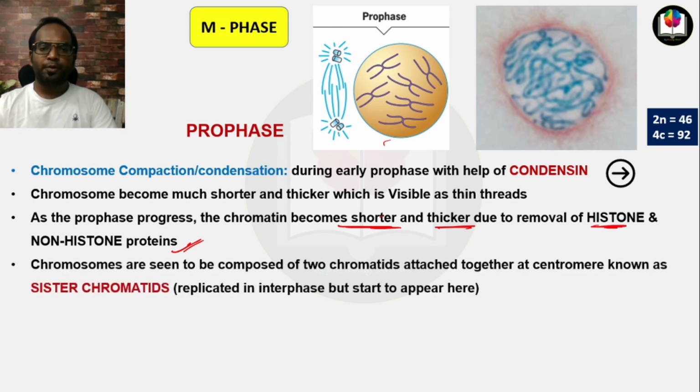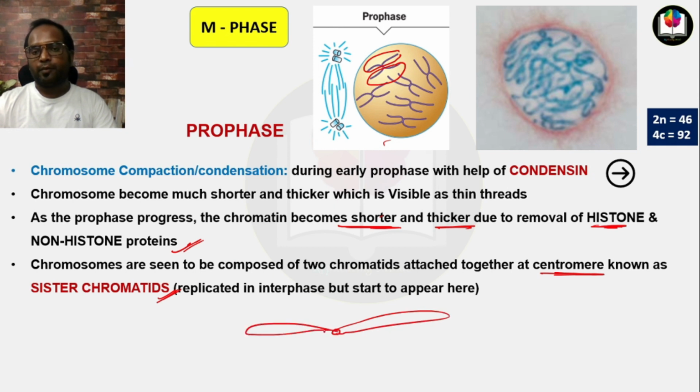Chromosomes are seen to be composed of two chromatids. Okay, you can see here two chromatids which are attached together at the centromere, known as sister chromatids. This type of chromosome contains two sister chromatids, and these two sister chromatids are attached with a single centromere. Okay, right?